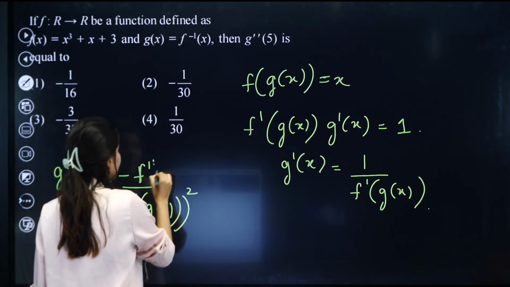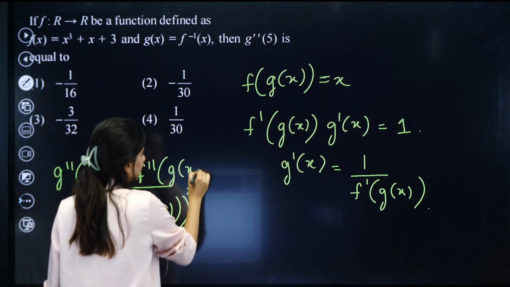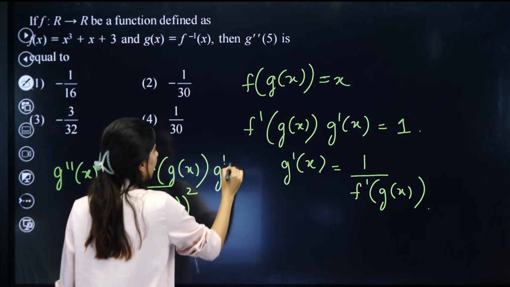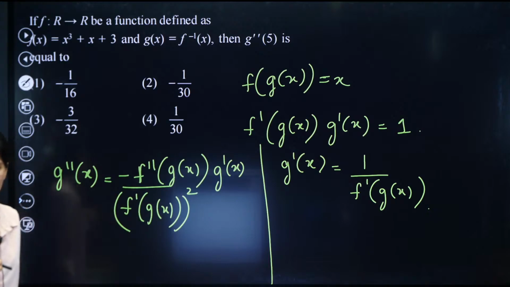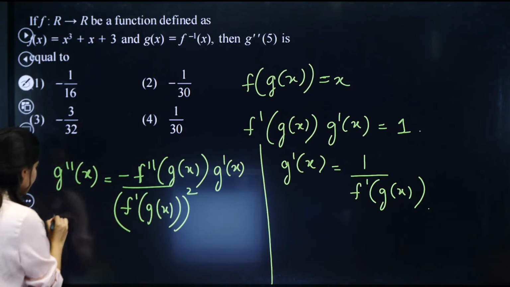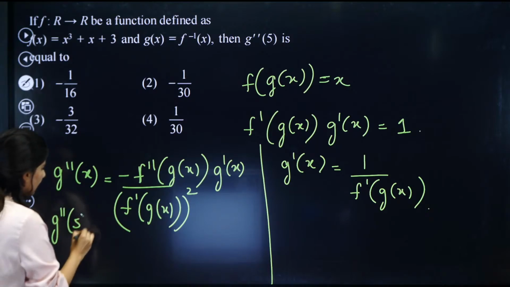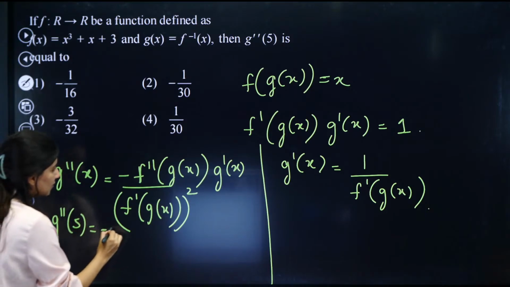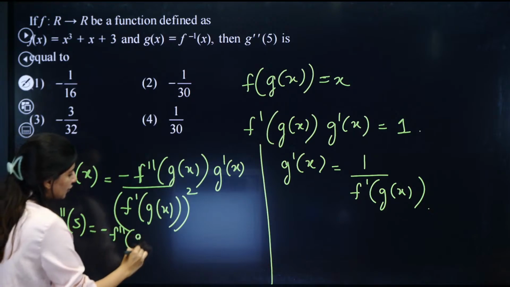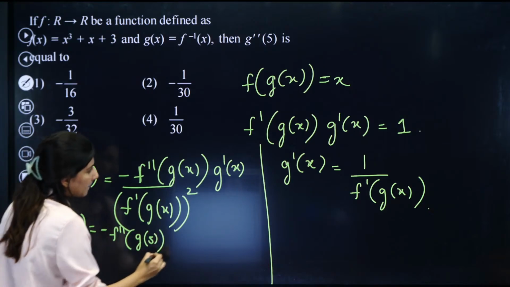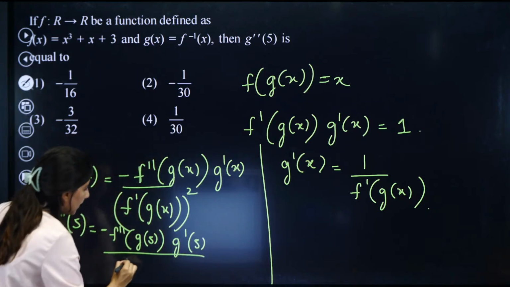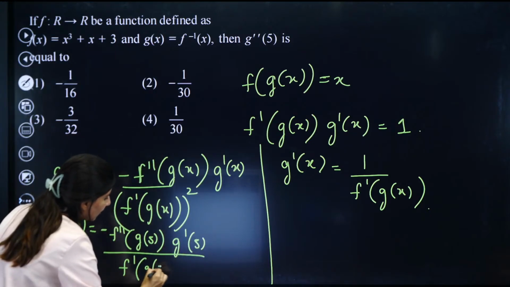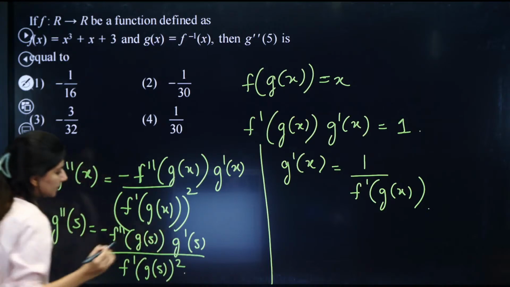So f double dash g of x and g dash x. And now you just have to plug in the value g double dash 5. So g double dash 5, who is going to tell me? So that would be minus of f double dash g of 5 times g dash 5 upon f dash g of 5 whole square.